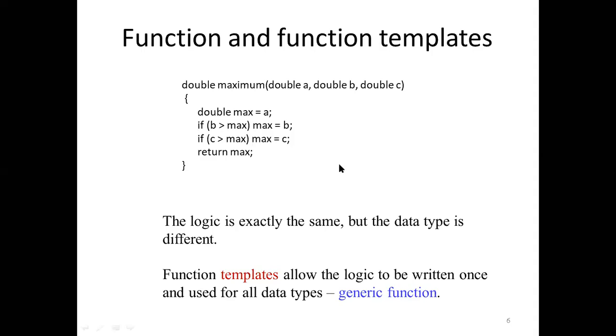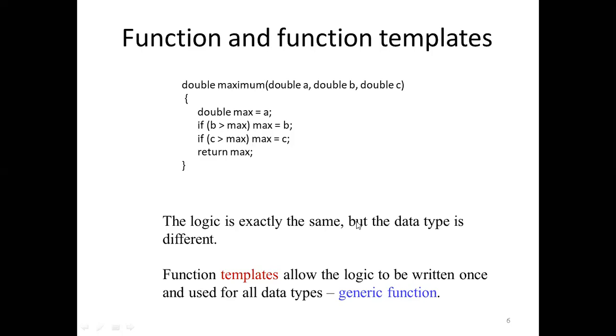Okay. So what does it mean, and what difference does it have compared to a regular function? In a regular function, you write some code for it. But if there is a change in the data type, you need to make some change in the function or the script that you are writing. Whereas in a generic function, the logic can be written once and used for all data types.